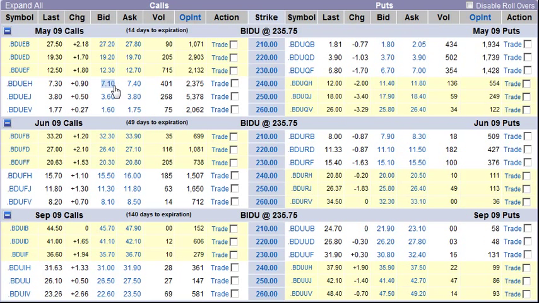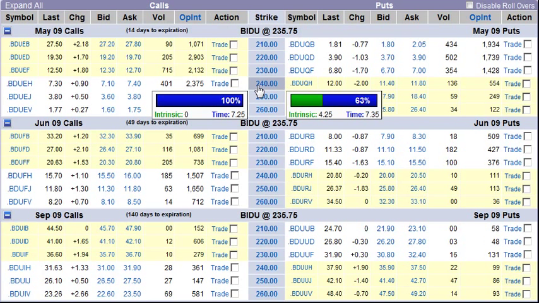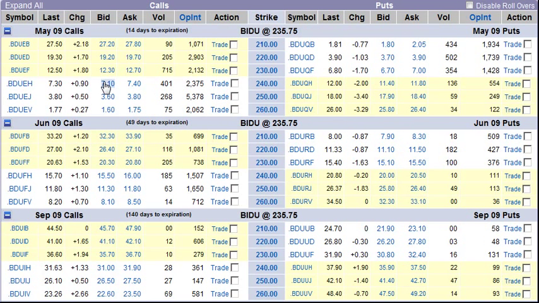But the point I want to highlight today is note this $7.10. It's available to us if we sell this strike 240 option, and we can capture that 710 over the course of 14 days. There are 14 days through to May expiration. What's really interesting is if we go out one month to June, which is an extra 30 days or so, with 49 days to expiration, we see that the strike 240 option is bringing in $15.50.